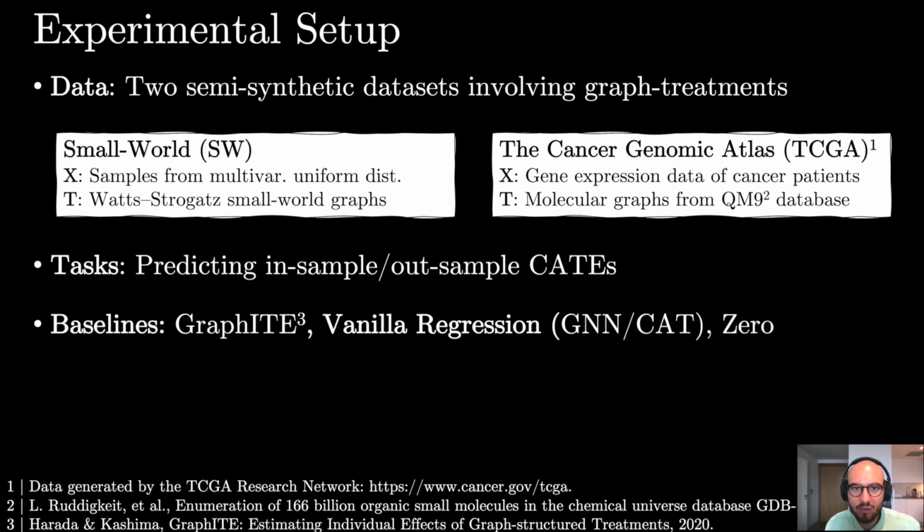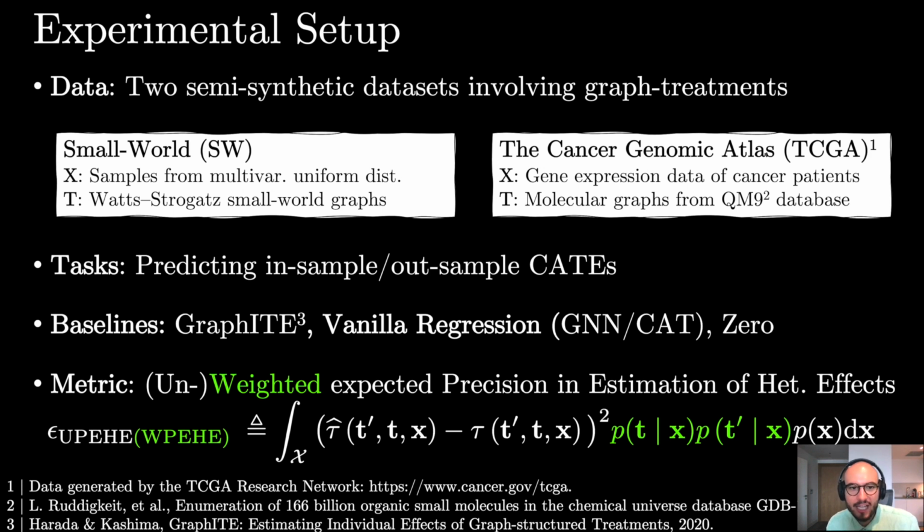We compare against GraphITE, a method designed for graph interventions, as well as vanilla regression with 1, taking treatment features into account, denoted by GNN, and 2, without using these features, denoted as the categorical treatment variable model, or in short, CAT. Lastly, we also have a baseline that predicts 0 causal effect all the time. As an evaluation metric, we use the unweighted and weighted expected precision in estimation of heterogeneous effects.